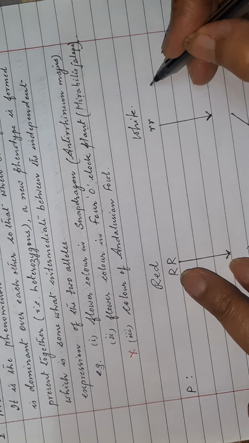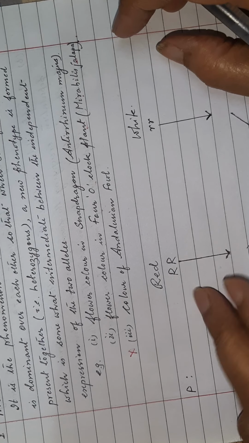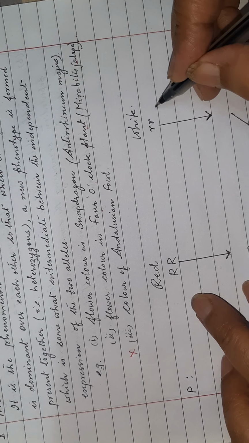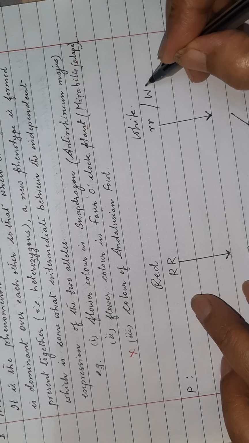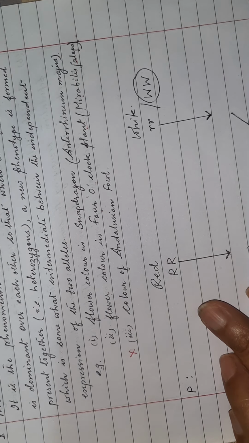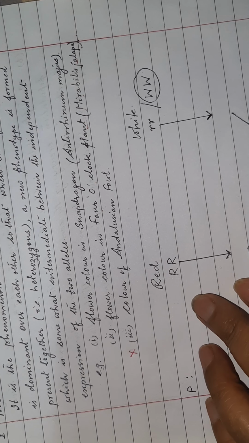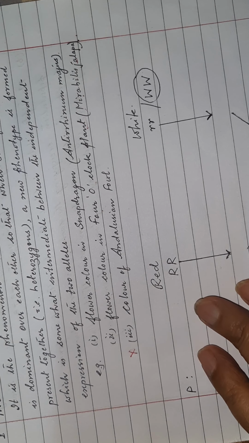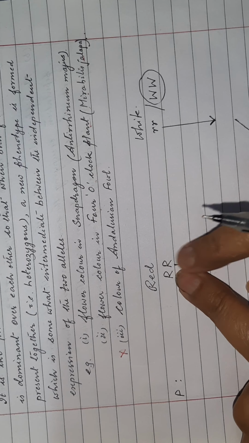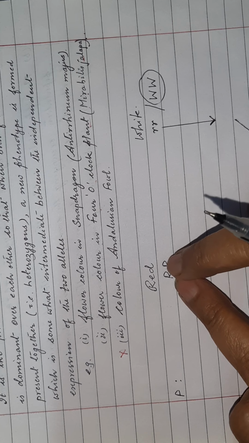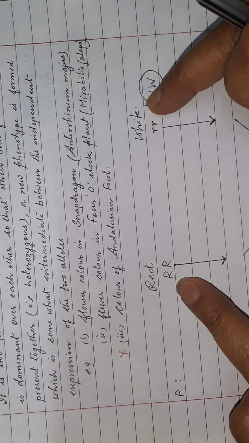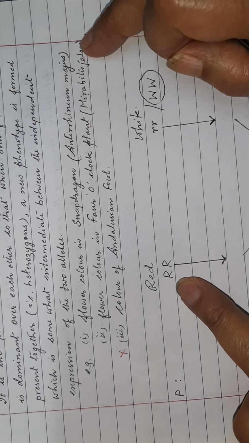Sometimes it is also written WW. It doesn't matter, you have to remember whatever you write. Sometimes instead of RR, WW is written. You may see WW in some books, so don't get confused, you have to remember how you want to denote it. It doesn't matter. So for red, find the symbols for a pair of factors, RR. This is a true breeding red and true breeding white of Mirabilis jalapa.